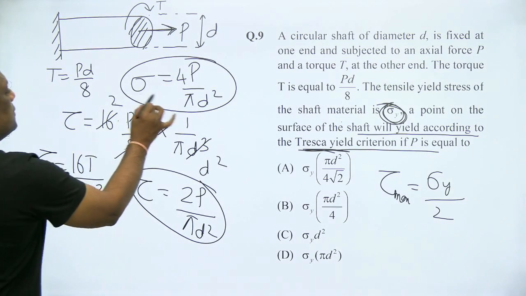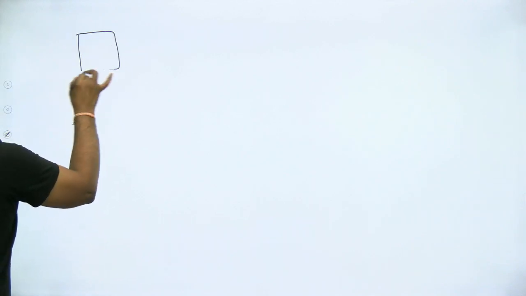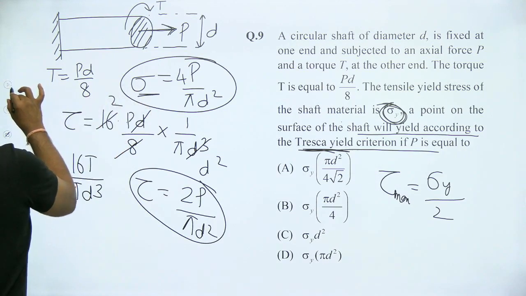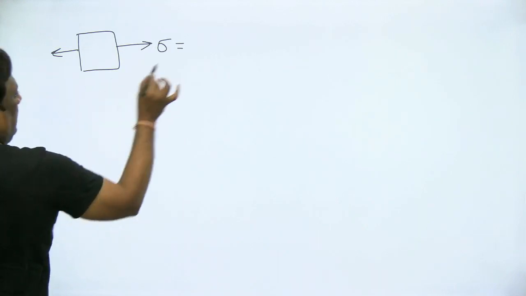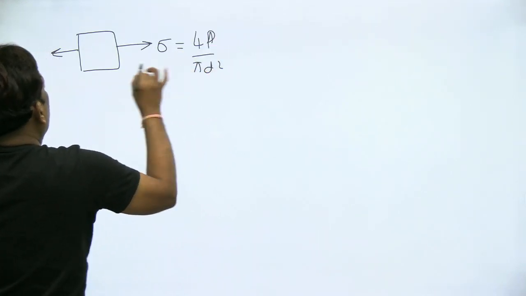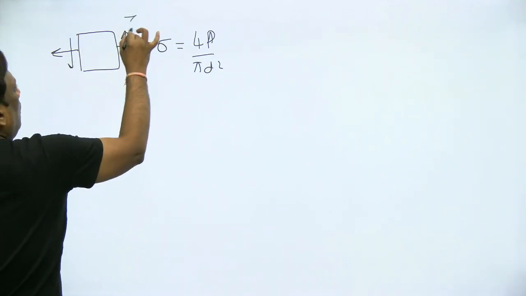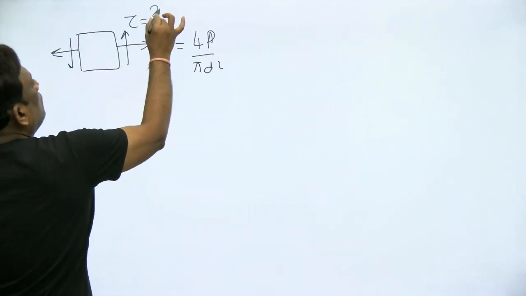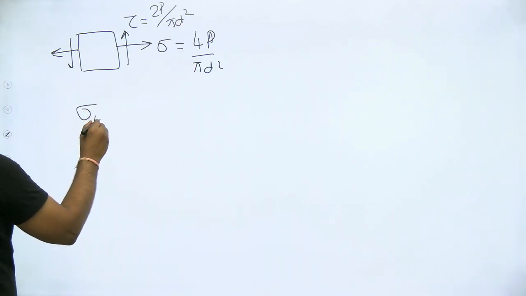So sigma is known. Let's show the stressed element. Because of the direct stress, sigma is 4P by pi d square, which we already know. And there is a shear of tau, which is 2P by pi d square. Let us calculate sigma 1 and sigma 2.